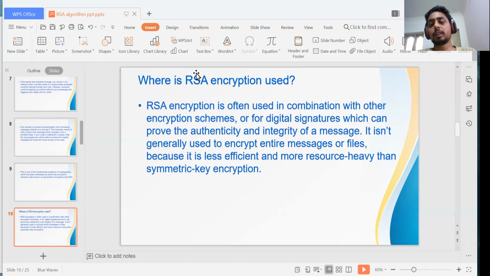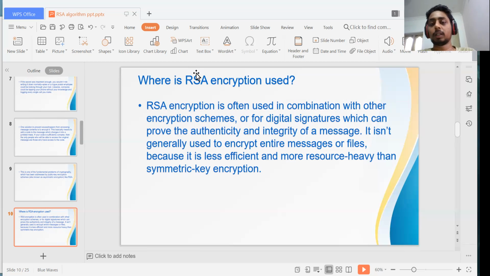We all know we use a digital signature to prove the authentication and integrity of a message, but RSA isn't generally used to encrypt an entire message or file, because it's less efficient and more resource heavy than symmetric key encryption.